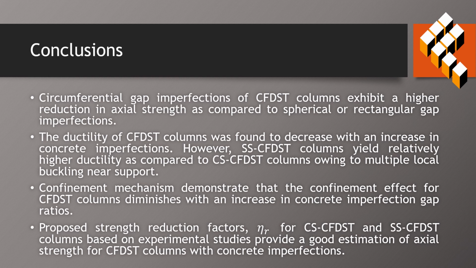However, square-shaped CFDST columns yield relatively higher ductility as compared to circular-shaped CFDST columns owing to multiple local buckling near the support. The confinement mechanism demonstrates that the confinement effect for CFDST columns diminishes with an increase in concrete imperfection gap ratios. Proposed strength reduction factors for CS CFDST and SS CFDST columns based on experimental studies provide a good estimation of axial strength for CFDST columns with concrete imperfections.